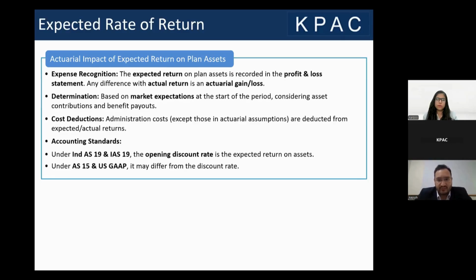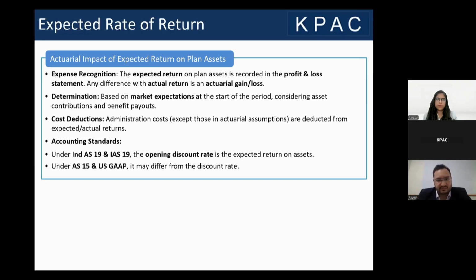So a lot of people might ask, what is expected rate of return? Actually, the expected rate of return is the amount that I am expecting to earn within the next 1 year, depending on my fair value of plan assets. So whatever is my fair value of plan assets at the start of my reporting period, how much return I am expecting out of it within the next 12 months, that becomes my expected rate of return.